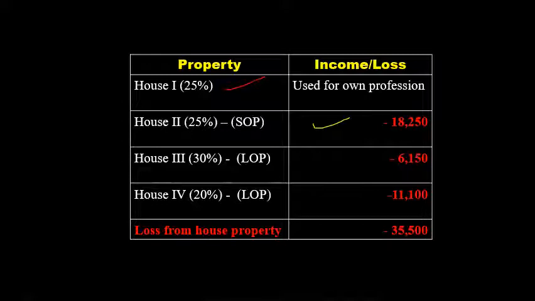In the case of the third house, a 30% part let out property, there is a loss of rupees 6,150, and in the fourth part, the 20% part, there is a loss of rupees 11,100. So the total loss from the four houses, or from the big house, is 35,500. As per the Income Tax Act, SSC is going to get a loss from the entire house property of 35,500. So this is the solution for problem 12. Thank you very much.